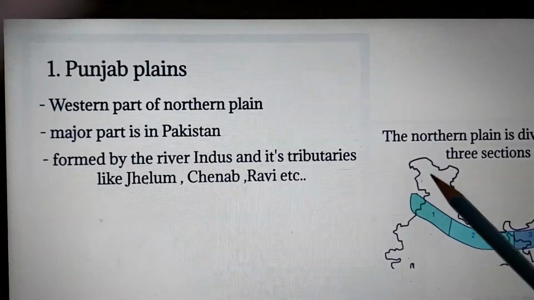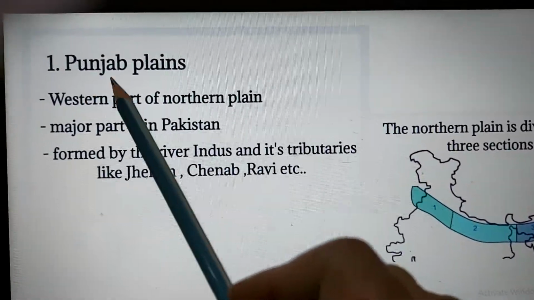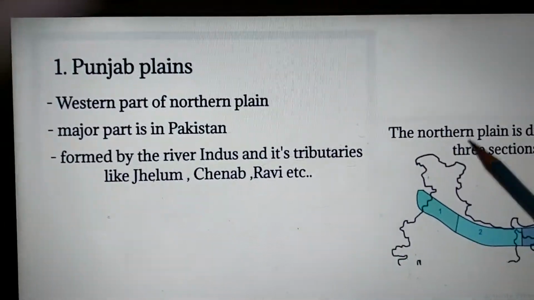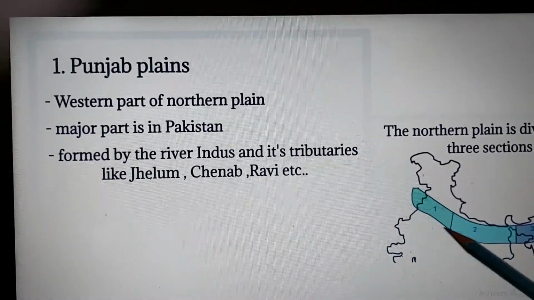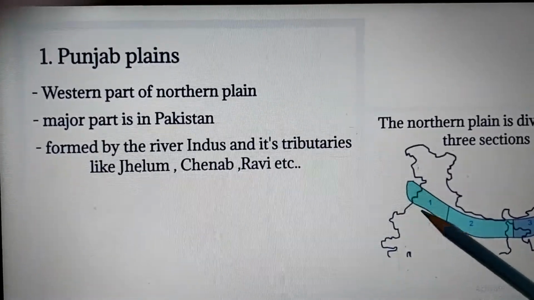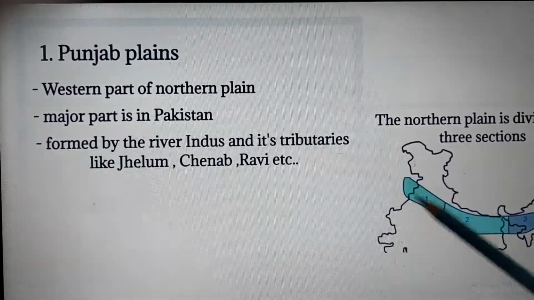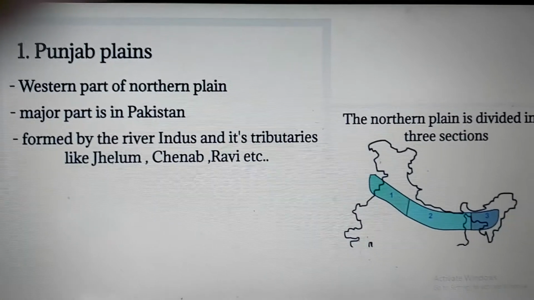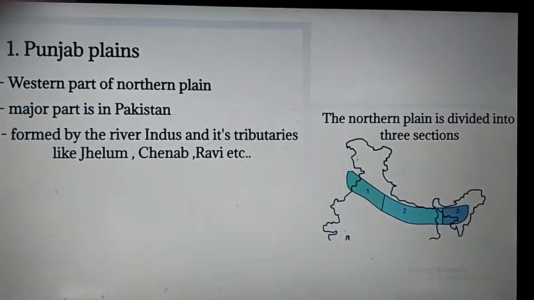That is why it is called the Punjab plain. Panj means five, and aab means water, so the land of five rivers. That's why this name is given as the Punjab plain. It's in the west, which is why it is the western part of the northern plain.